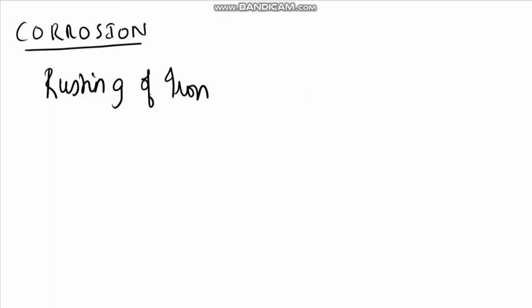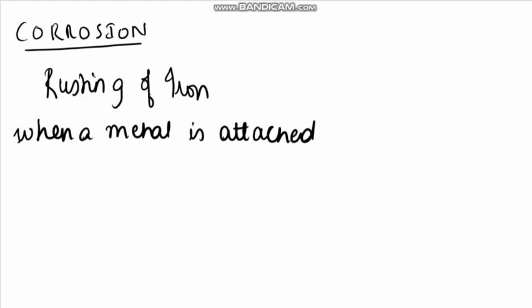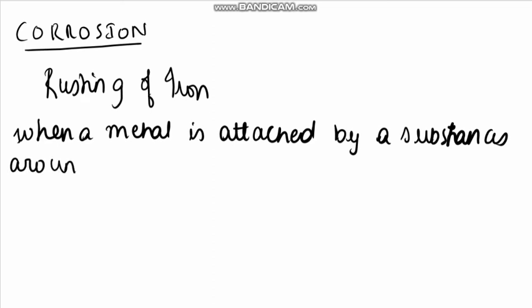When a metal is attacked by substances around it, such as moisture or acids, it is said to corrode, and this process is called corrosion.